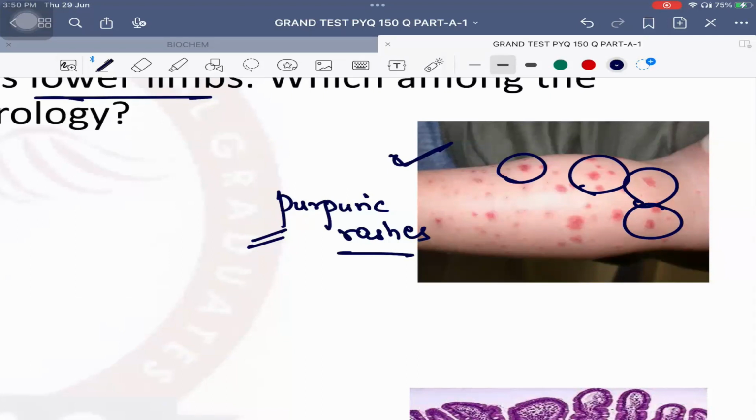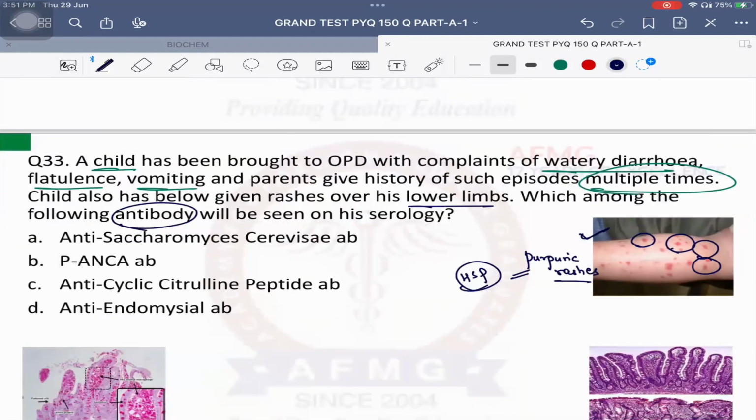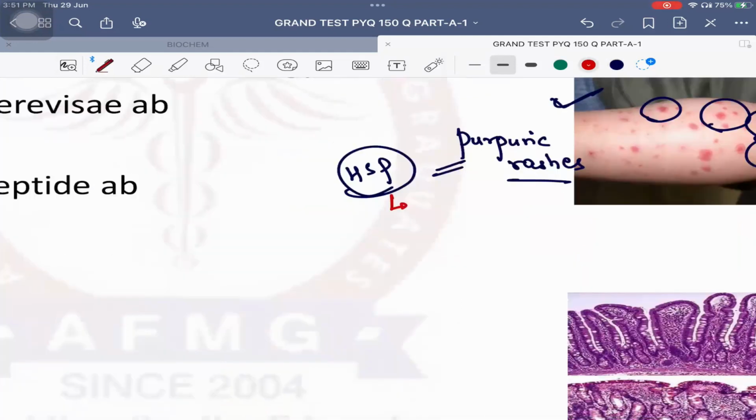Sometimes even along with abdominal pain and joint pain, that is suggestive of a small vessel vasculitis known as Henoch-Schönlein purpura. But Henoch-Schönlein purpura does not explain the symptoms of malabsorption in this child. The child has watery diarrhea, flatulence, and vomiting, and this too multiple times. But Henoch-Schönlein purpura is which disease?